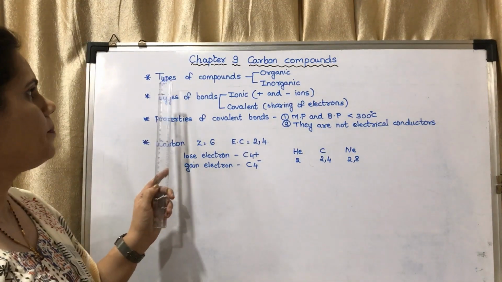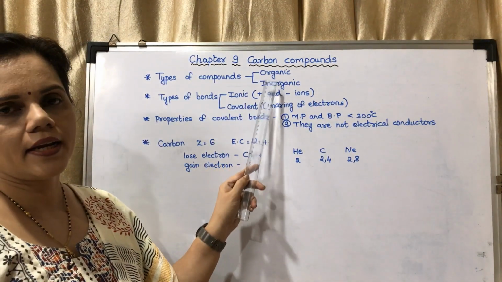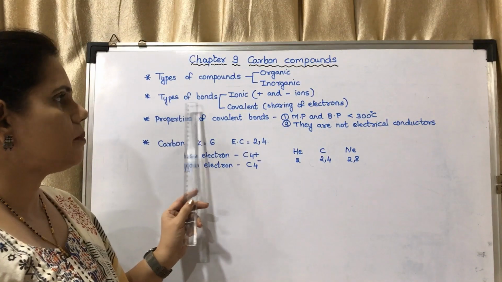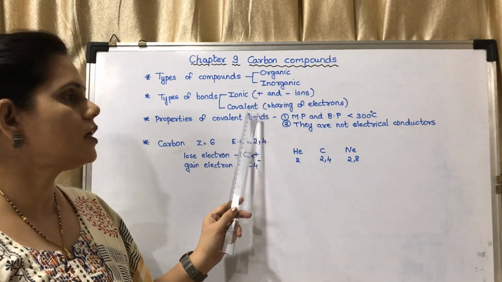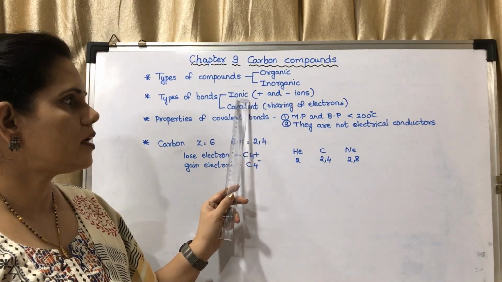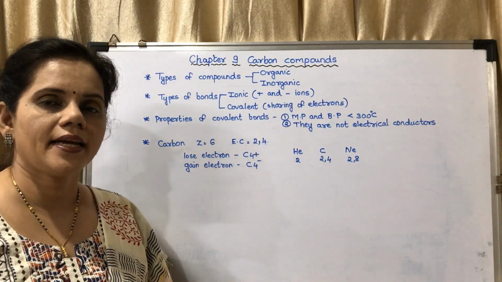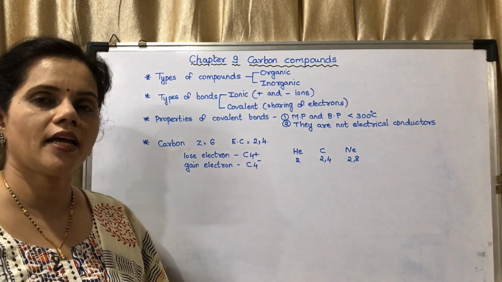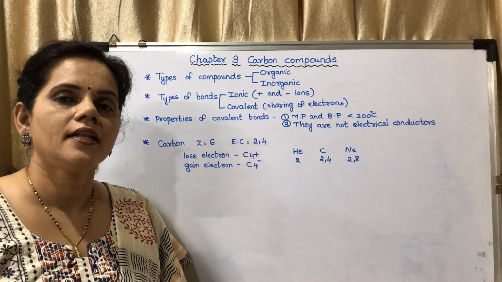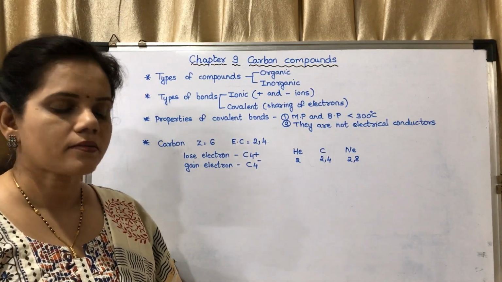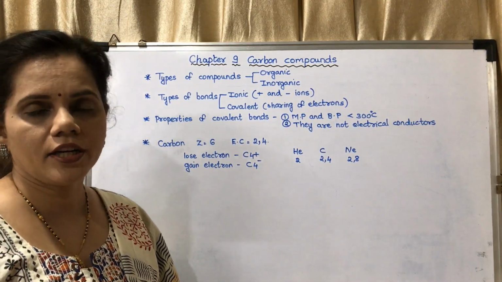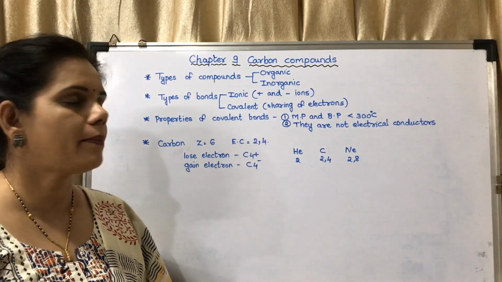I have written it here. The types of compounds: organic and inorganic. Types of bonds: ionic bond and covalent bond. Ionic bond is formed by positive and negative ions. Positively charged and negatively charged ions come together and get attracted by an ionic bond to form an ionic compound.